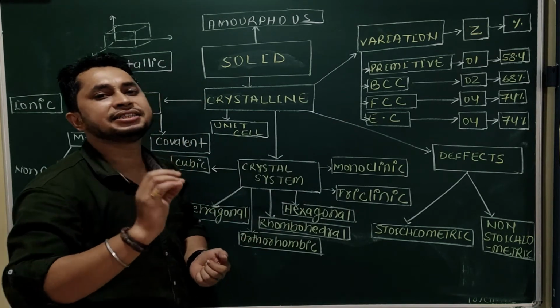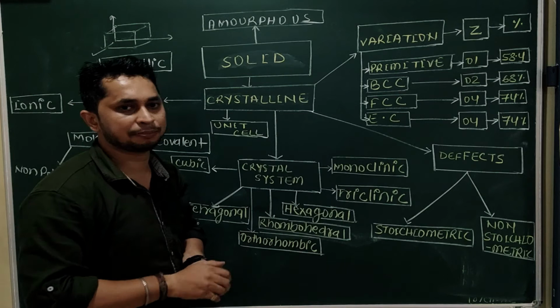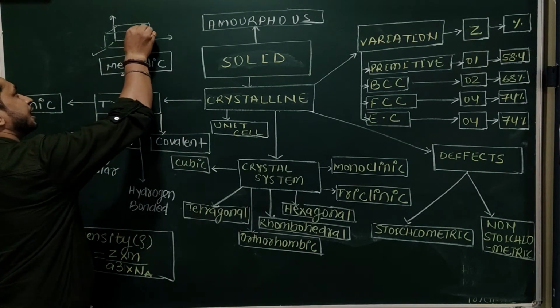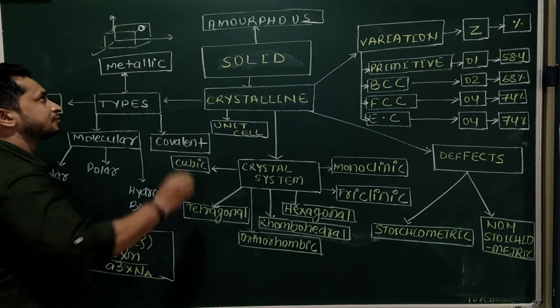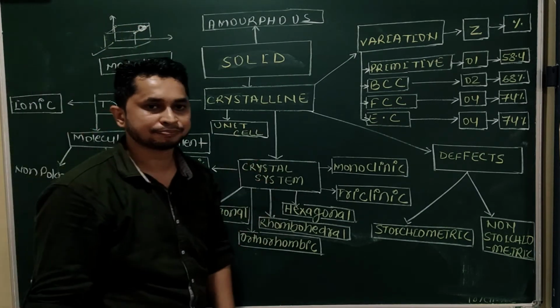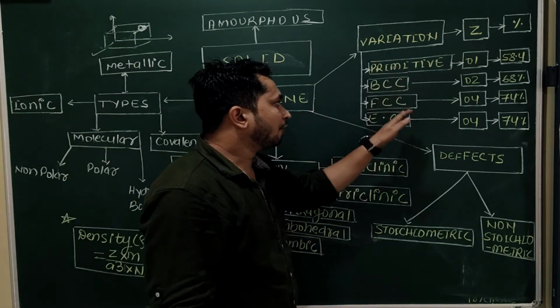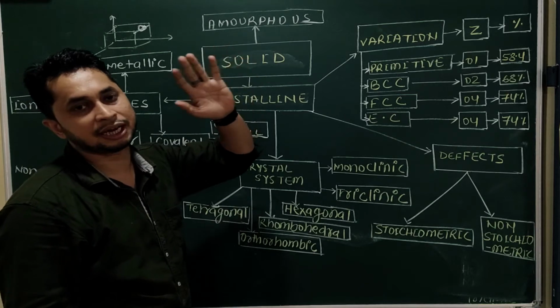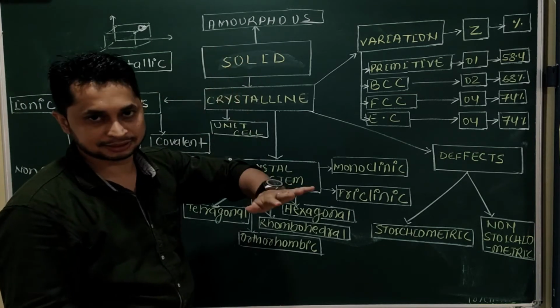Last one is edge centered. Edge centered is not in the syllabus, but it's a 4th type, where the atom is present in between the edges. This is the edge and the atom is present here. This is called edge centered. These are the variations possible for the crystalline system, crystalline unit cell, lattice.